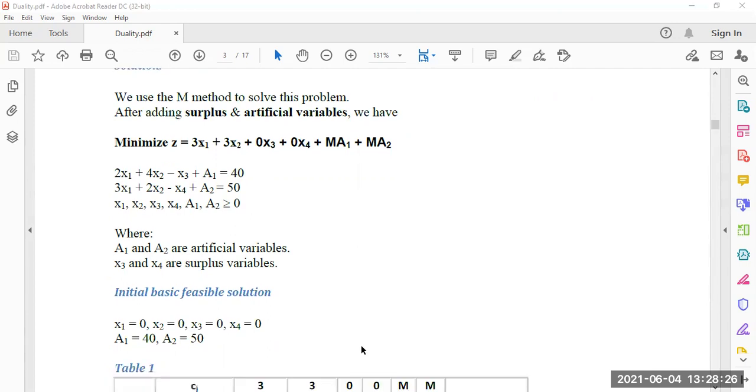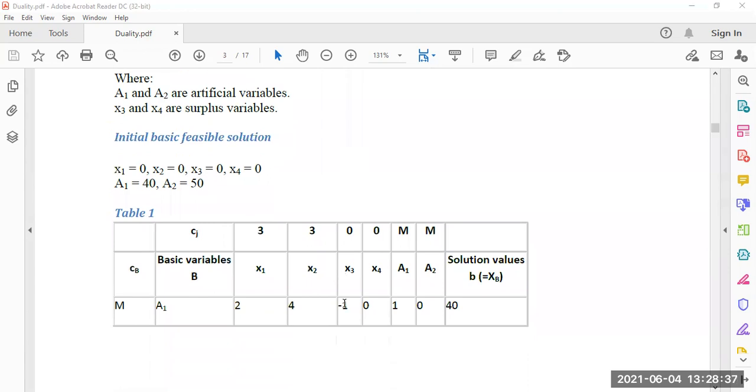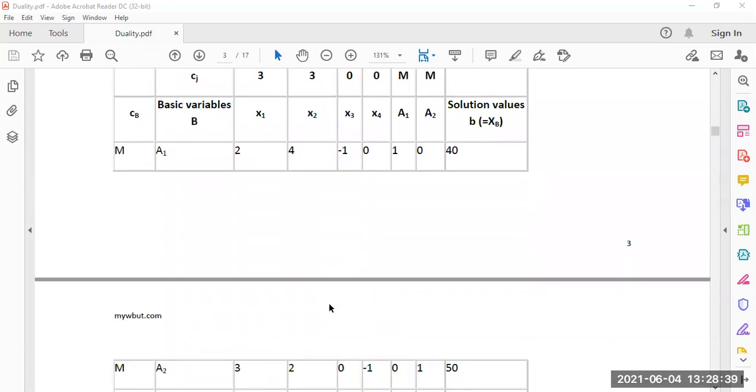Now the initial basic feasible solution is x1 equal to 0, x2 equal to 0, x3 equal to 0, x4 equal to 0, a1 equal to 40 and a2 equal to 50. So a1, a2 come into the basis, which is the 2 by 2 matrix 1 0 0 1.